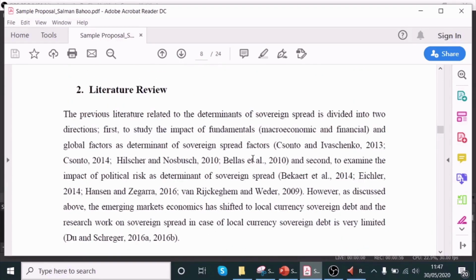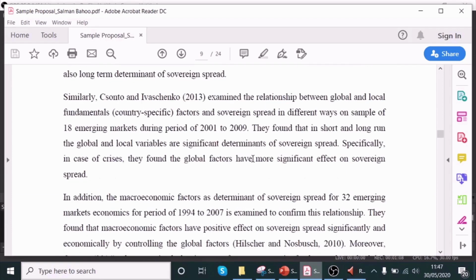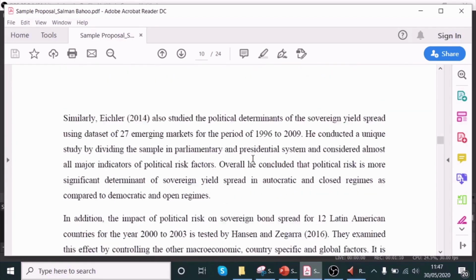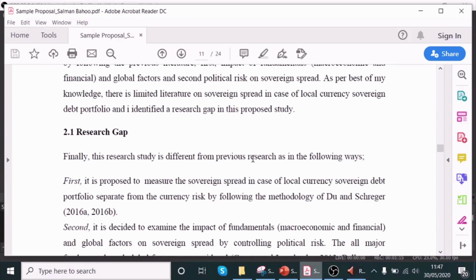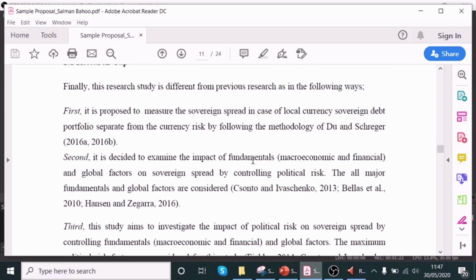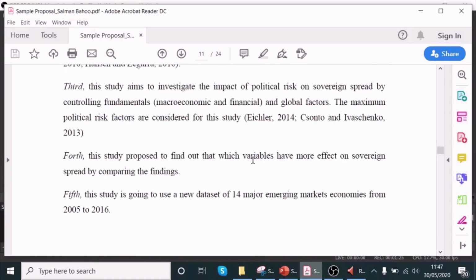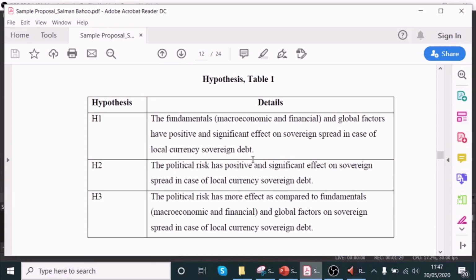Obviously, you should know all the latest literature about your topic. That's why I recommend you follow the complete process of how to choose your research topic, and then briefly discuss important literature and explain your hypothesis, because after analyzing the literature you can explain your hypothesis. I also mention another important thing here, research gaps. After discussing the literature review, I mention clearly for my readers that these are the research gaps in the literature. So to cover these research gaps, I formulated these hypotheses.